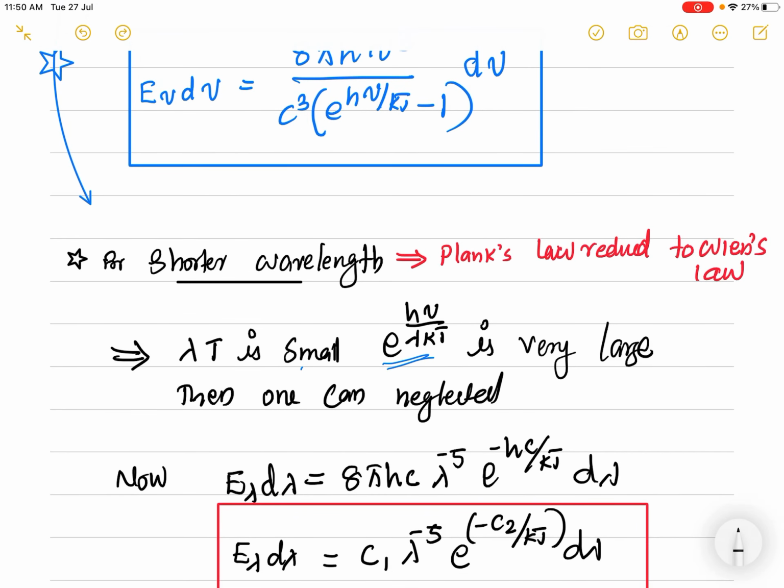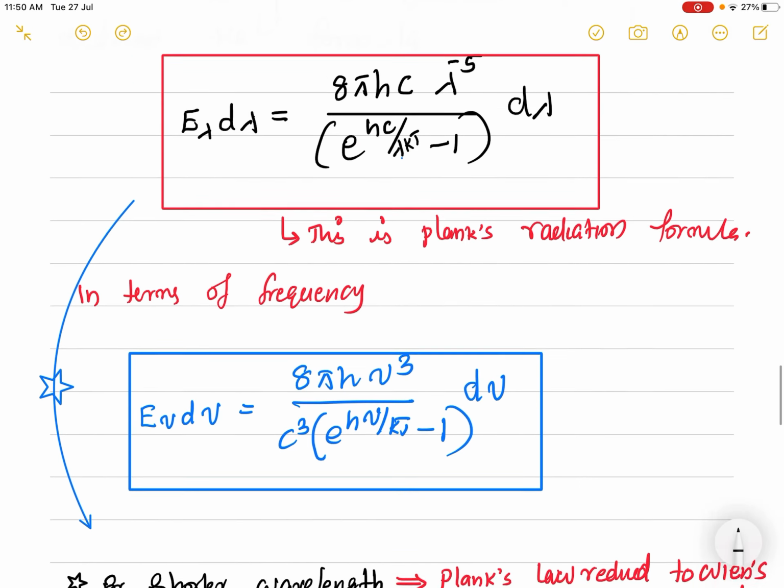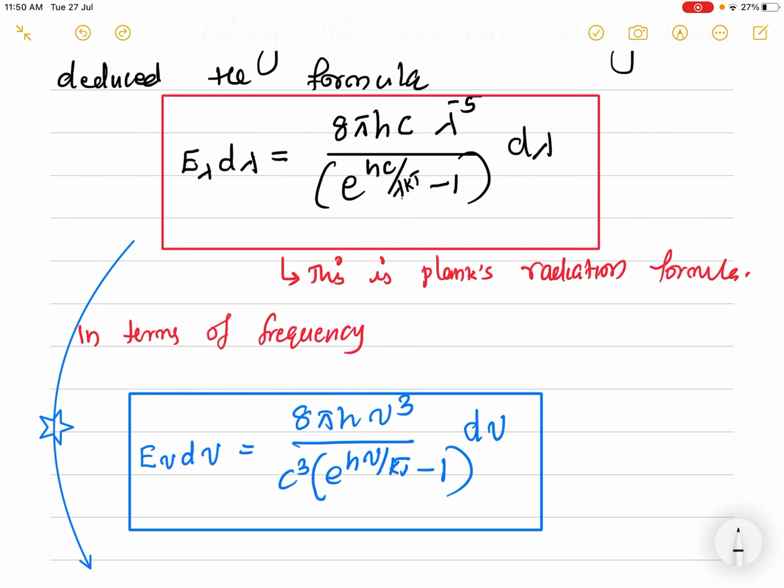We know that for longer wavelength there is the Rayleigh-Jeans law, and for shorter wavelength the Wien's displacement law. So for shorter wavelength, I consider the first case, taking this equation in terms of lambda.